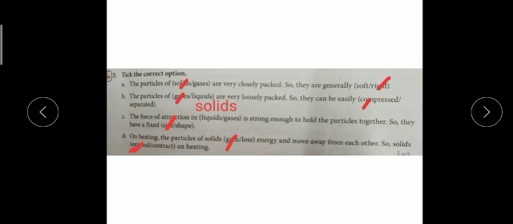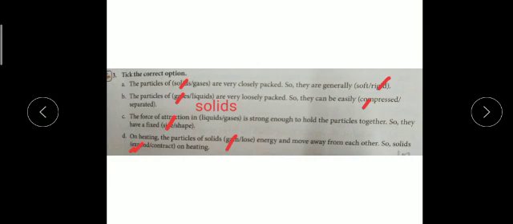Now children, this is the tick the correct option. The particles of solids, I have already solved, are closely packed, so they are generally rigid. Rigid means hard. B part: the particles of gases are very loosely packed. Very is written, so remember, very loosely packed, so they can be compressed. Okay, not separated, compressed will be the answer.